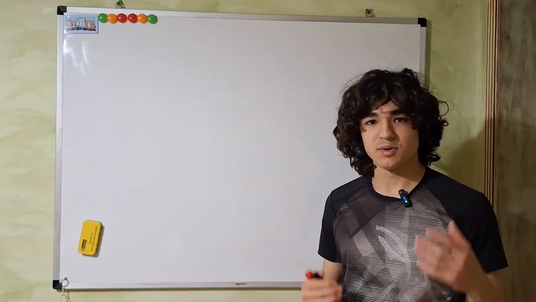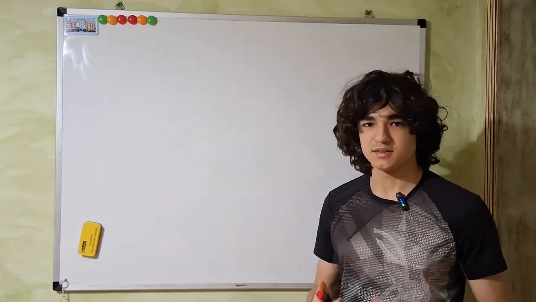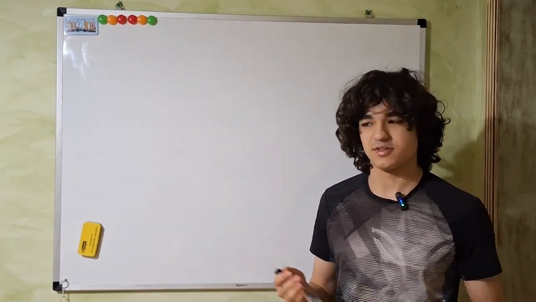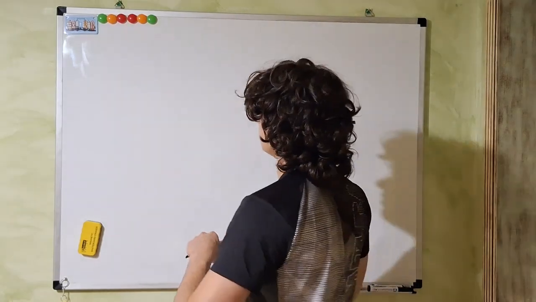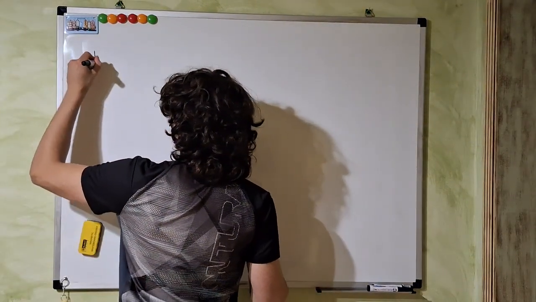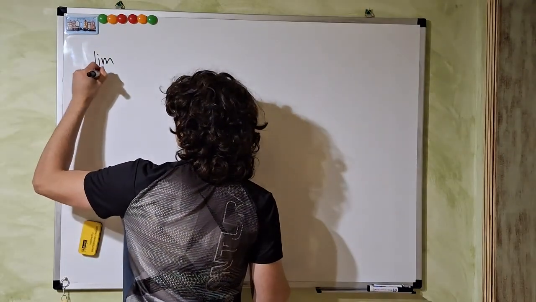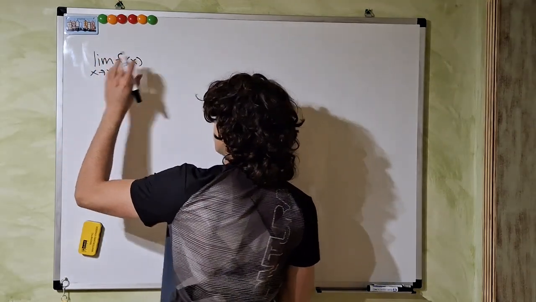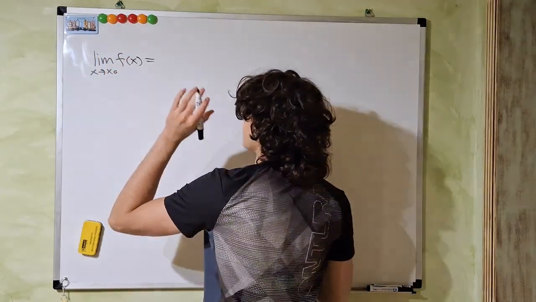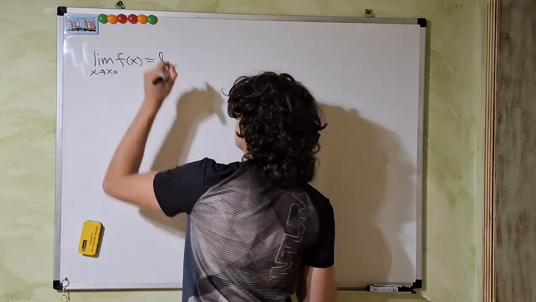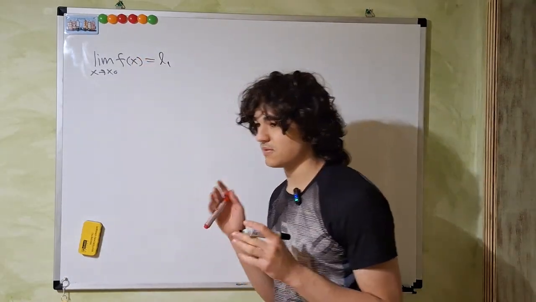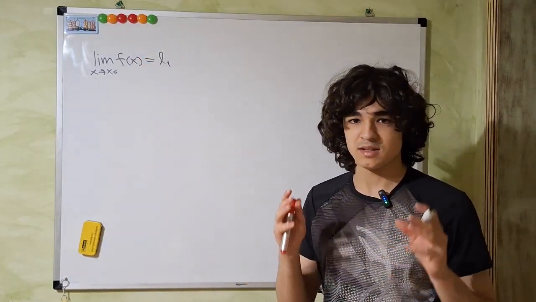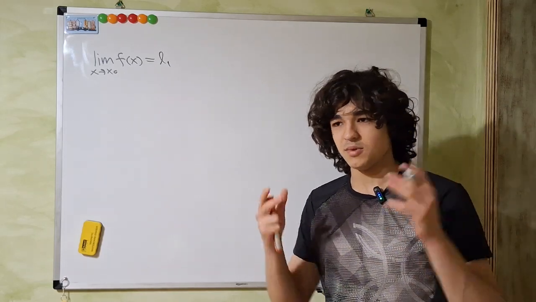Hello everyone, today we're proving the uniqueness of a limit. How to prove it? Well, by contradiction. So we start by assuming that the limit as x approaches x naught of some function f of x exists and it is L1.